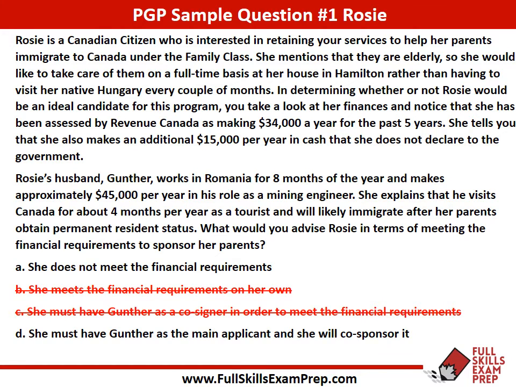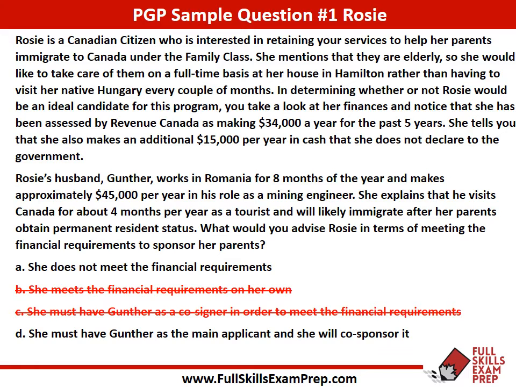And through that analysis, we can see that Gunter cannot be a co-sponsor because he essentially isn't a Canadian. So he's not a Canadian citizen, he's not a permanent resident either. Okay, so that lets us know that C is certainly incorrect. Now we're left with two options.